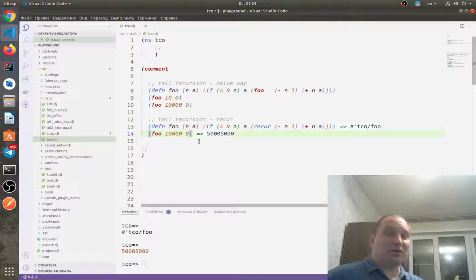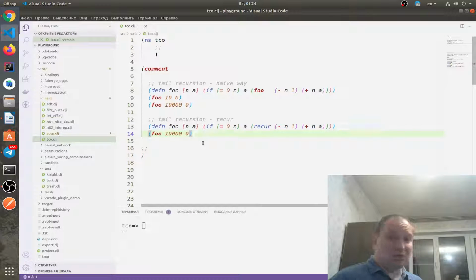What does tail call optimization, tail recursion optimization, and so on mean? I'd suggest you stop the video and think about it a little bit, and later I'll explain. Then we'll continue.